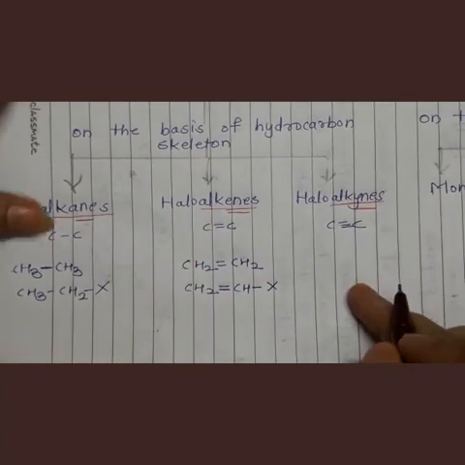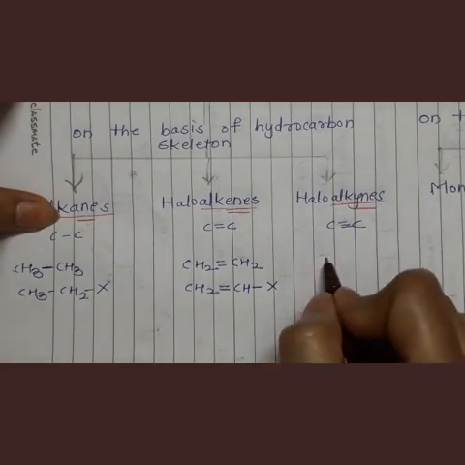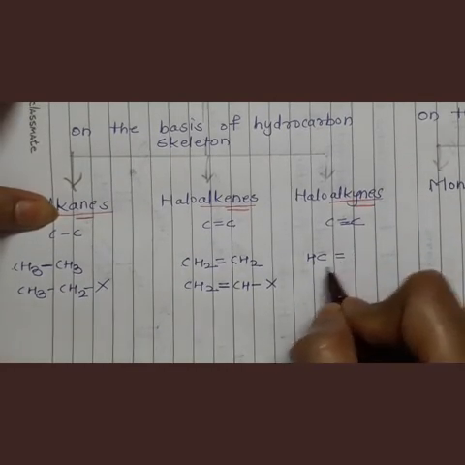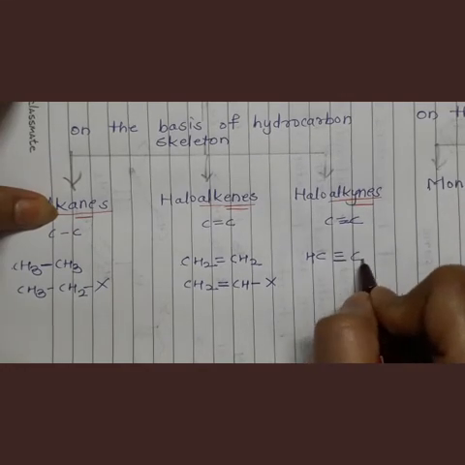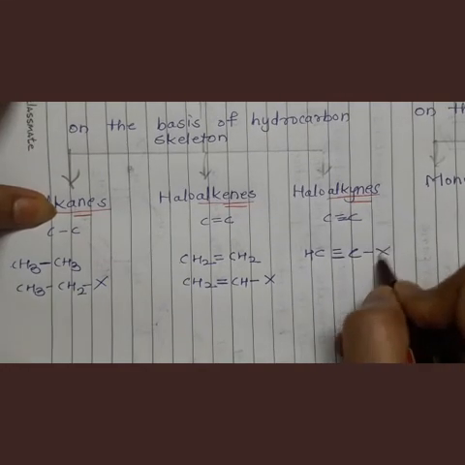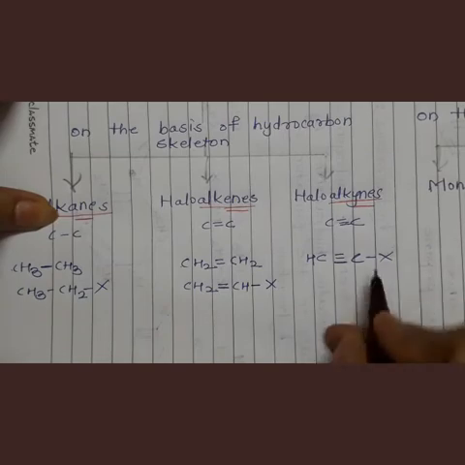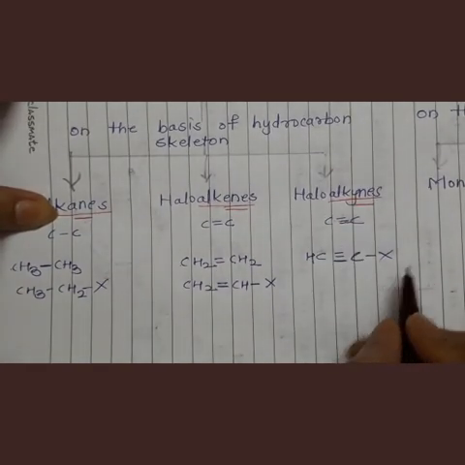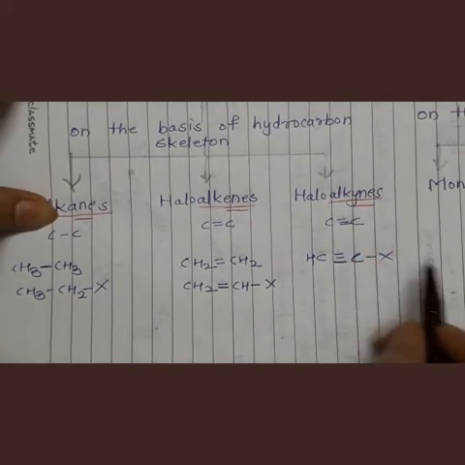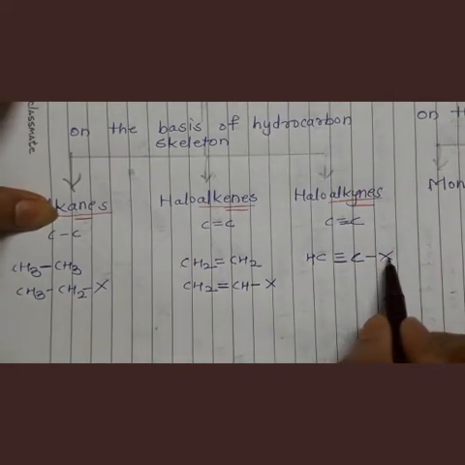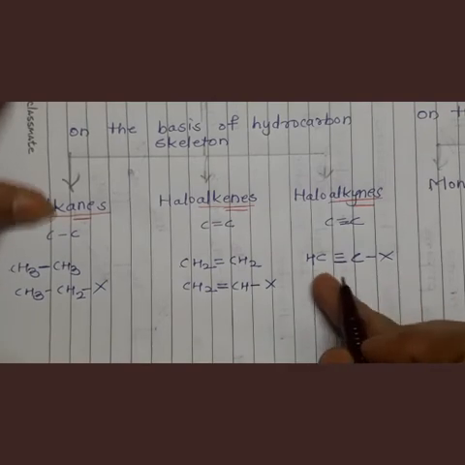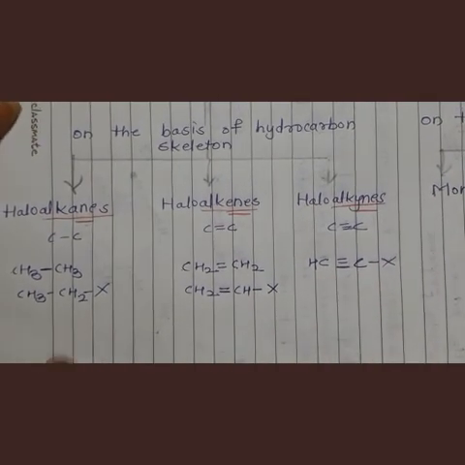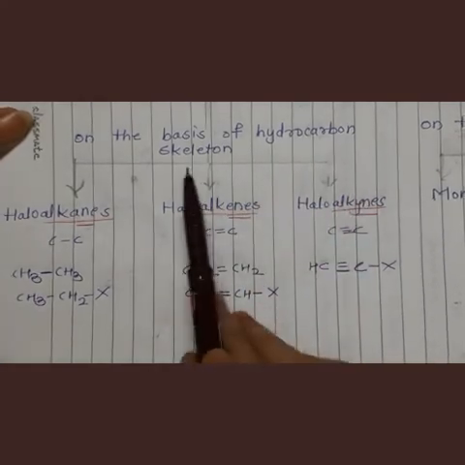Now carbon-carbon triple bond. Suppose CH triple bond C is there, and here suppose one halogen atom is attached. Understand? That time it is haloalkyne. It is ethyne and one hydrogen was replaced by halogen, so it is haloethyne. Understand? So these are the 3 types which are based on the hydrocarbon skeleton.